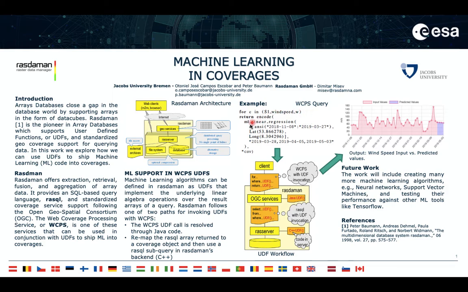I'm using a WCPS query, which very much resembles XQuery. And I define one user-defined function, linear regression, inside Rasdaman. In this particular example, we can see that we can define the geographic extent of this coverage, latitude, longitude, as well as the temporal one, and retrieve the data. And once it's retrieved, then it goes through the UDF workflow from Rasdaman, and it provides, in this case, the result in a CSV format. The CSV format can later be represented using a graph or map or whatever. So this was my paper at a high glance.